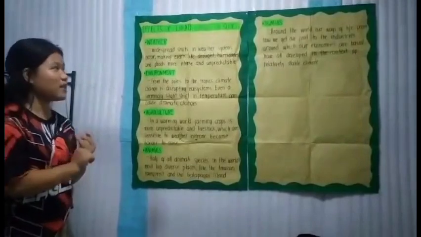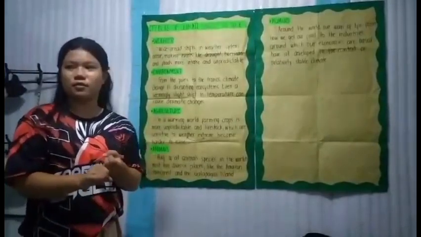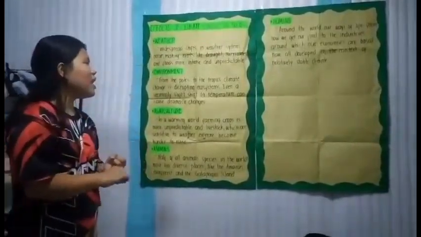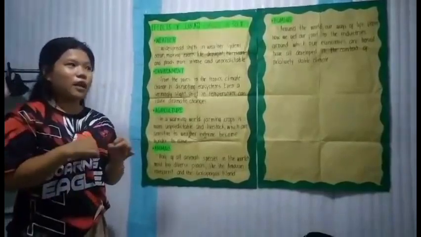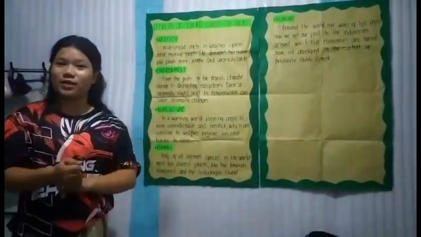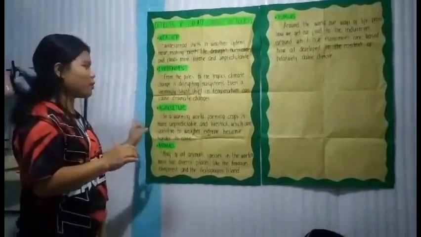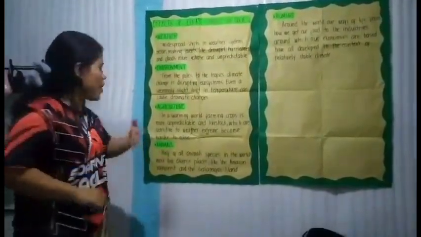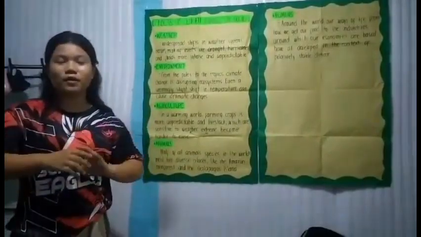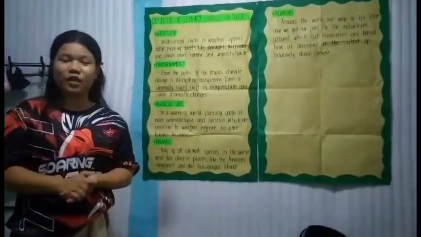The first is the weather. If the weather is affected, the environment is affected, of course. Of course. So if our environment is damaged, people will be affected. Agriculture, of course. From agriculture we get foods. Agriculture is our source of foods. If the agriculture is affected, of course, we are affected. And the animals. Of course.